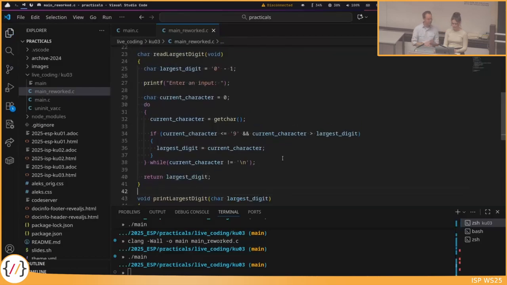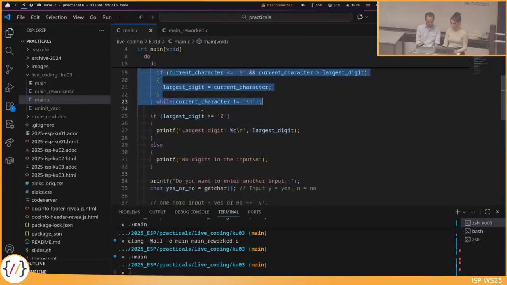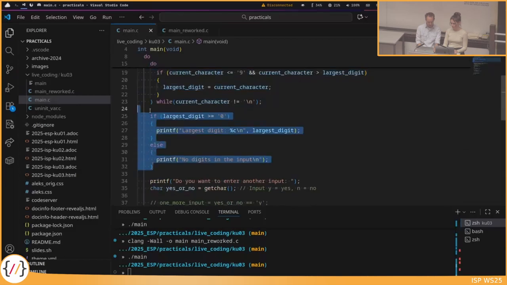And if you look at this function now, this is not very lengthy. It's just two variables declared here, a loop and a condition, but that's everything. It's not like 10 things happening. It's very clean now. Just one thing, iterating through the input and finding the largest digit. Now the print is even easier, print largest digit, because we just copy here the if-else part.